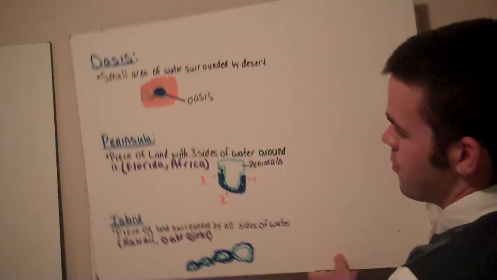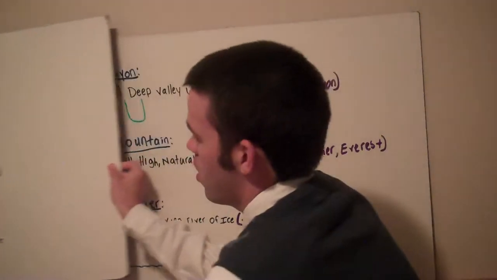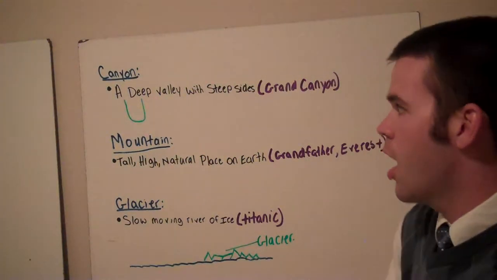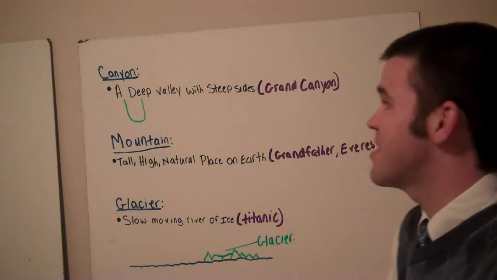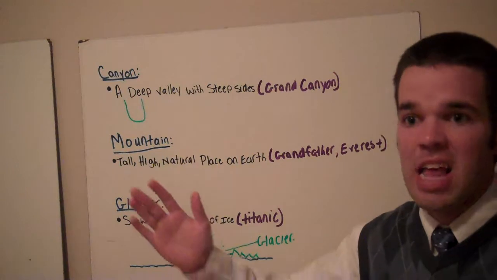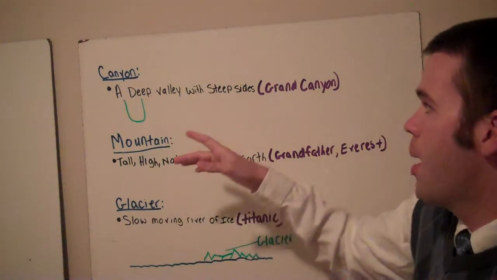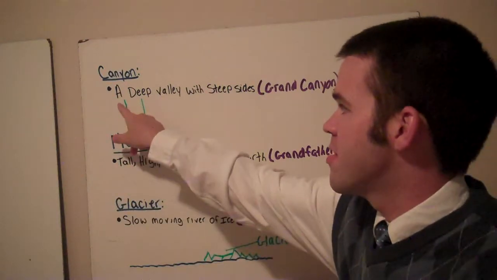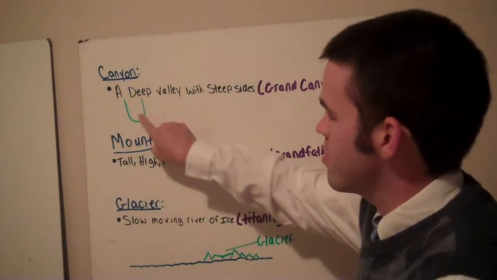The next few are also going to be ones that you're going to be really familiar with. You have a canyon. A canyon is a deep valley with steep sides. Most of the time it looks like a large U, bigger size. You have the steep sides on both sides.